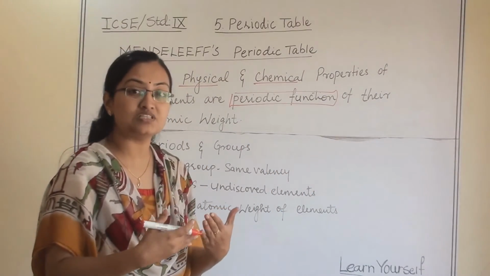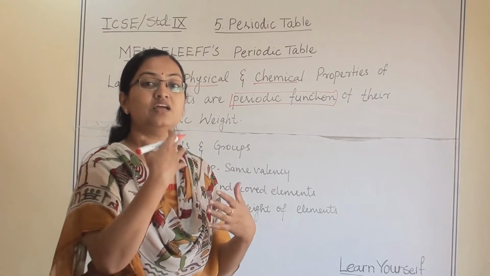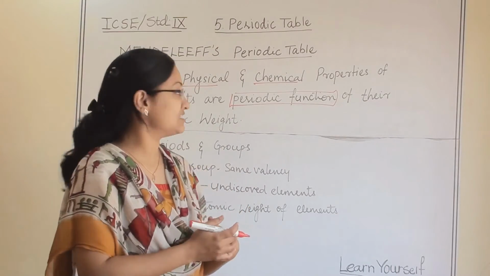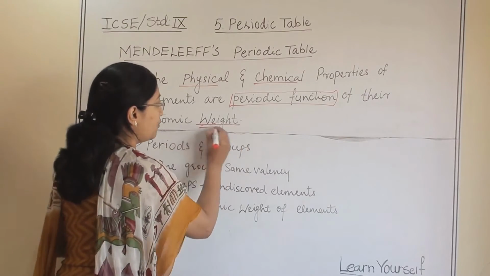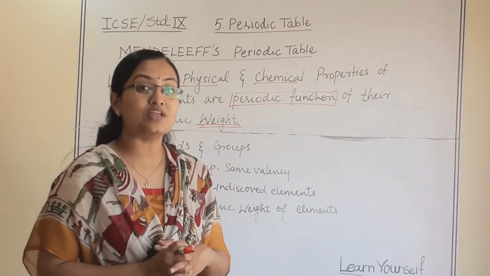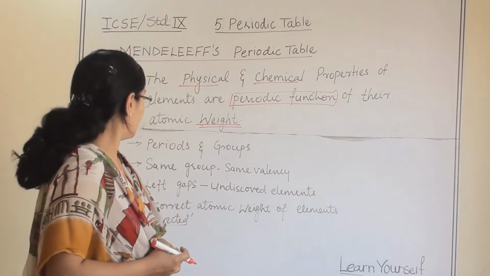Periodic function means they are repetitive after a certain number of elements. So they are a periodic function of their atomic weight because he arranged all the elements according to their increasing atomic weight.